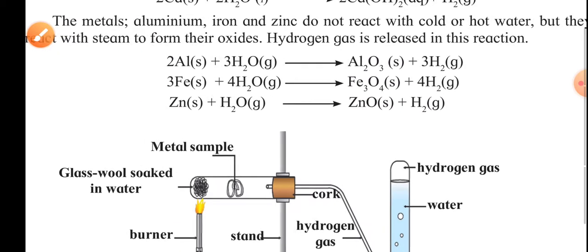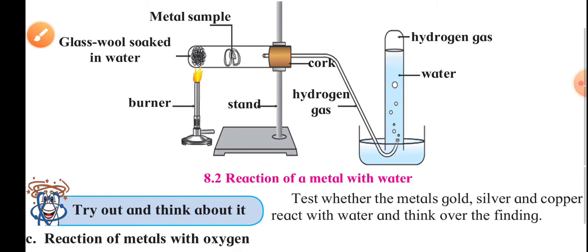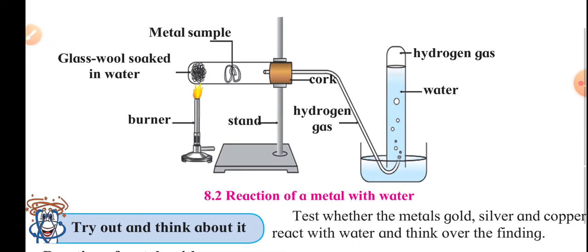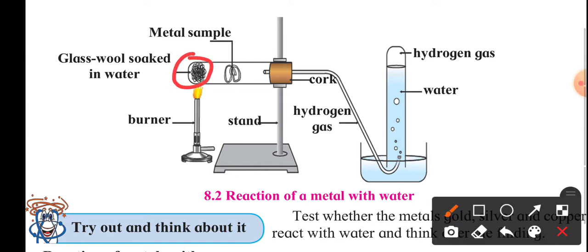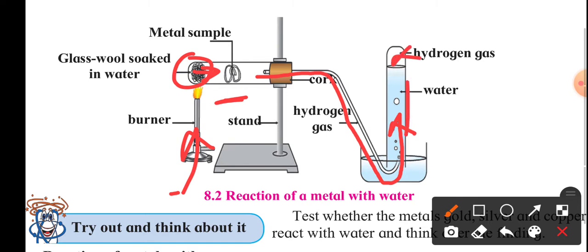To explain this section, they have taken one example over here: glass wool and the metal sample present. When we heat it, the metal sample reacts and forms hydrogen gas, which is passed through the delivery tube and collected by the inverted method, because hydrogen gas is lighter than air, so it goes upward and gets collected in the inverted test tube.